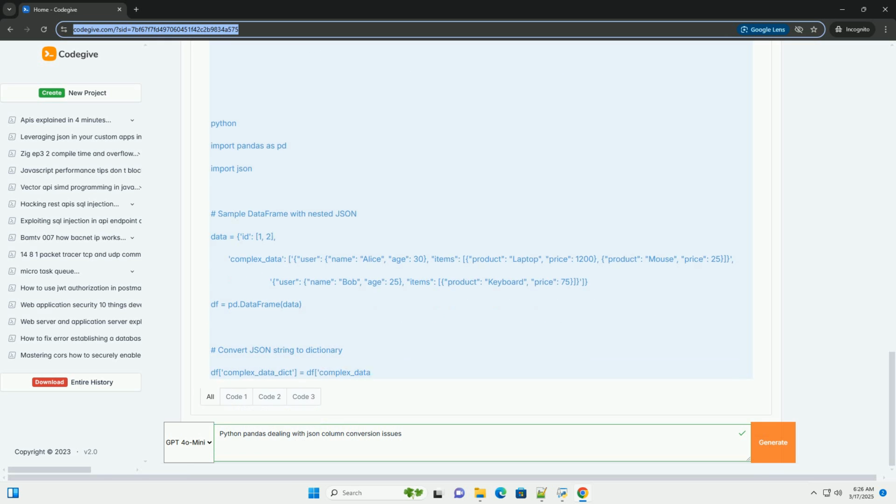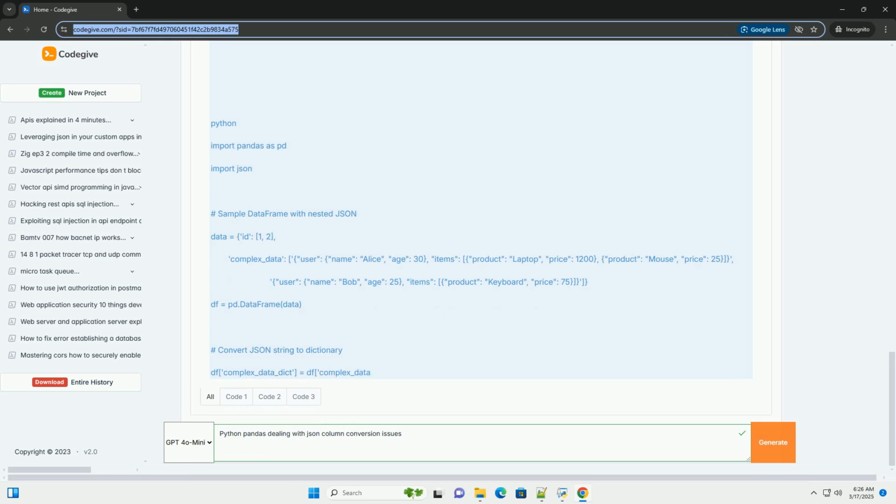6. Flattening more complex JSON structures using json_normalize. For very complex, deeply nested JSON structures, the json_normalize function from Pandas can simplify the flattening process. Explanation: json_normalize takes a list of dictionaries or a dictionary-like object and flattens it into a tabular structure. record_path specifies the path to the list of dictionaries that you want to flatten. In this case, we're flattening the items list.